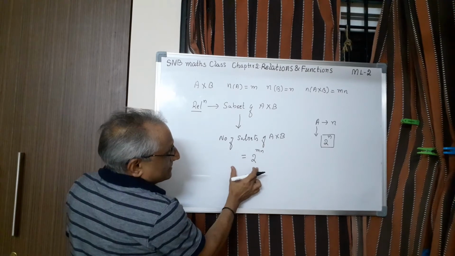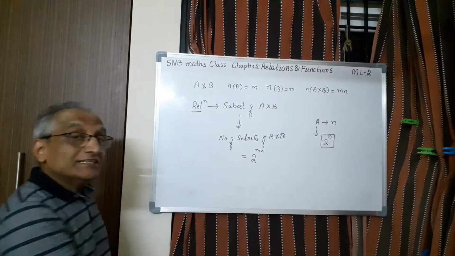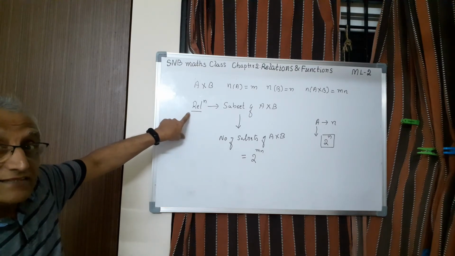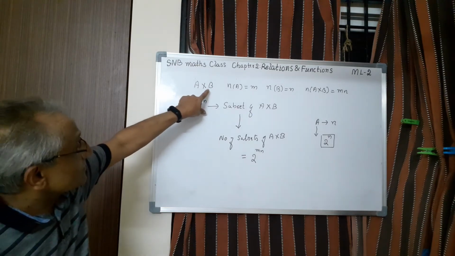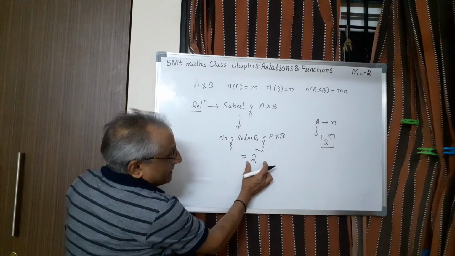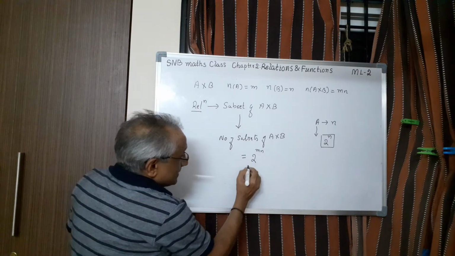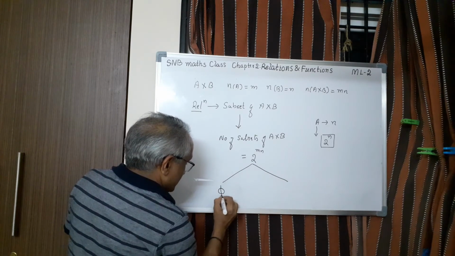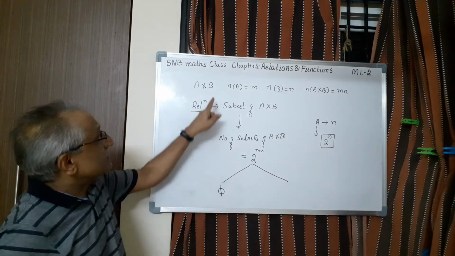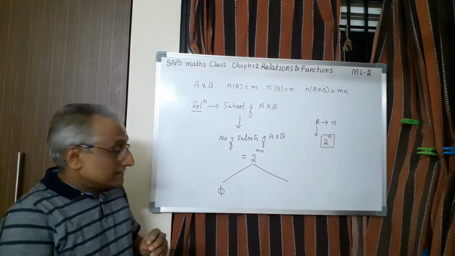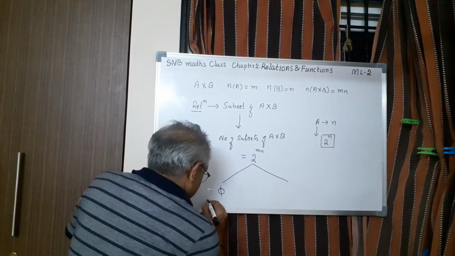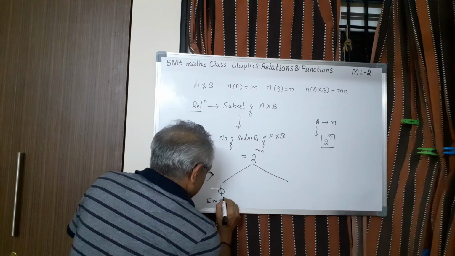So these many subsets we can form, which means how many different relations are possible from A cross B, 2 power mn number of relations possible. This contains two extreme relations. One is phi only because you know phi is the subset of every set. Therefore, phi is called empty relation. This is also a relation. We call it as empty relation.